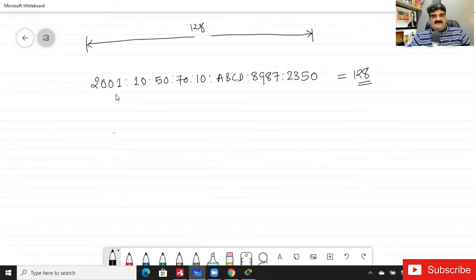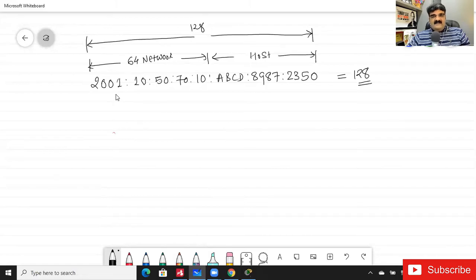Out of this 128 bits, we can use 64 bits for the network. Just assume that for the current time, 64 bits are for the network, and 64 bits are for the host.